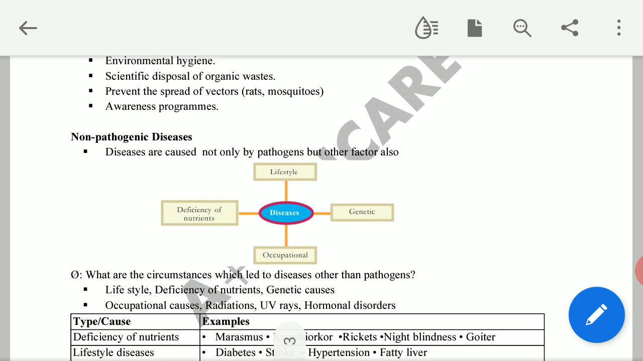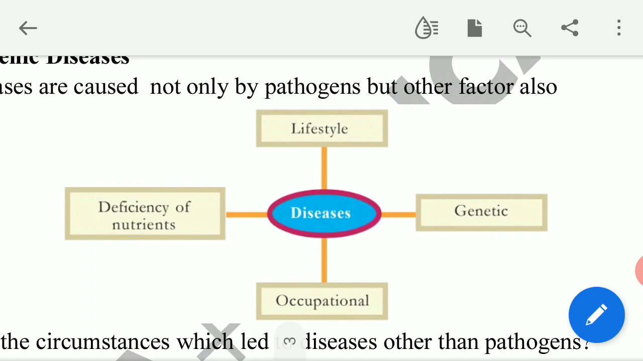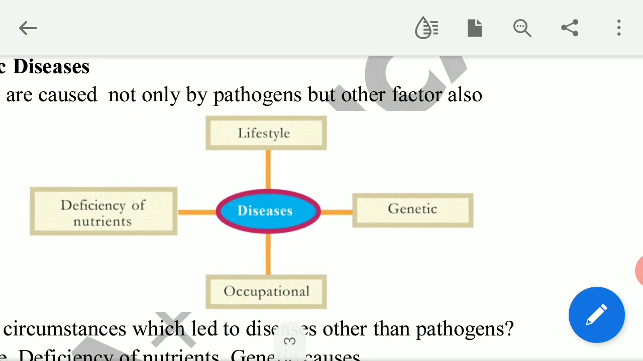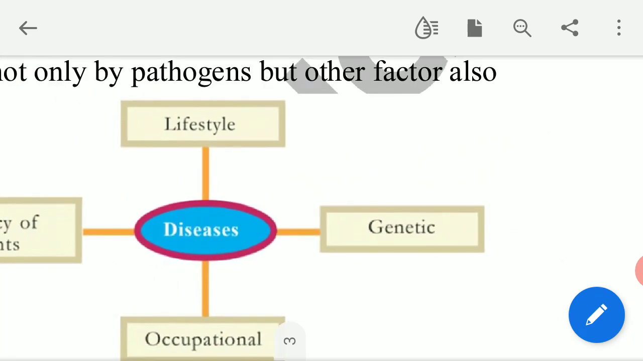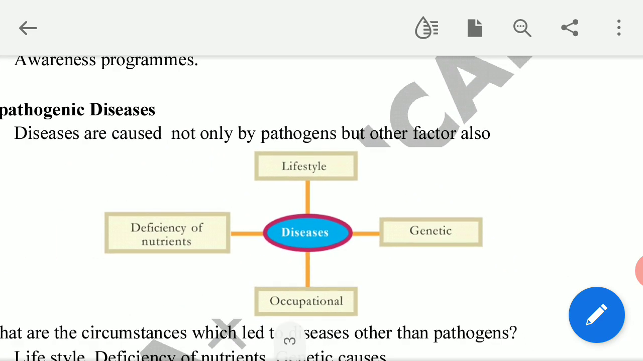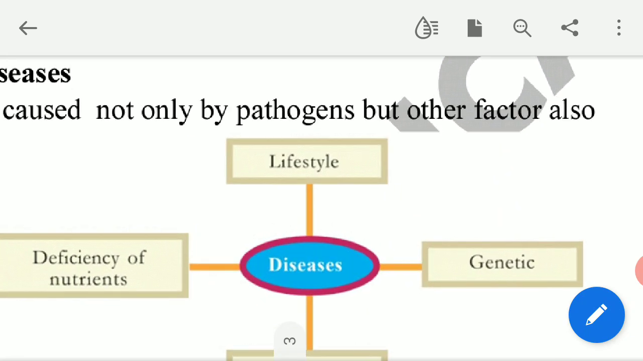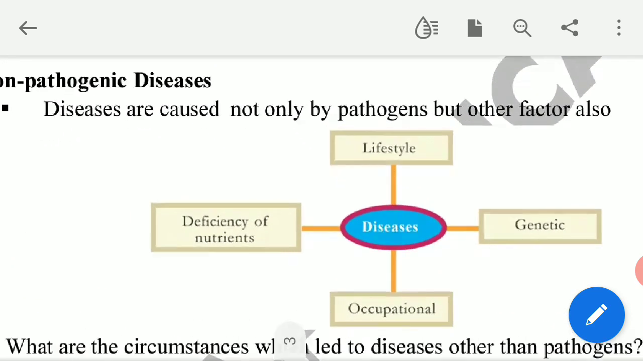Let us see the non-pathogenic diseases. Mainly we get non-pathogenic diseases by lifestyle, genetic, occupational factors and deficiency of nutrients. These are the ways by which mainly we get non-pathogenic disease. Some are genetic or hereditary diseases. We get them hereditarily through our genes. We will discuss it. Then some diseases are lifestyle diseases. Lifestyle disease means no exercise, overeating, etc. creates lifestyle disease.